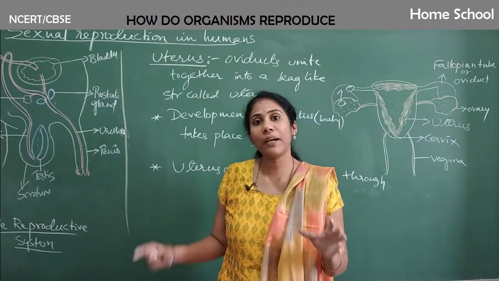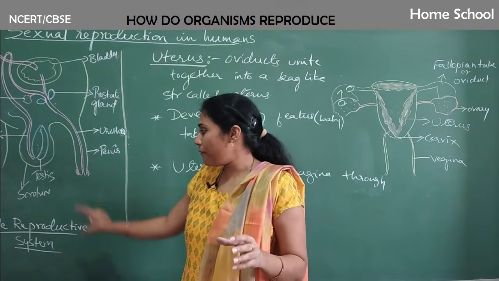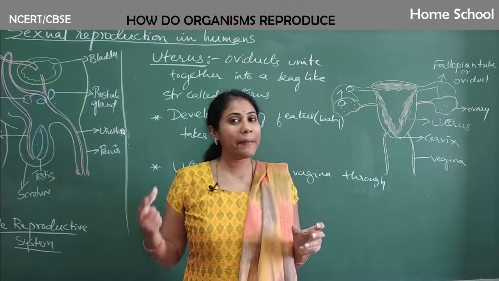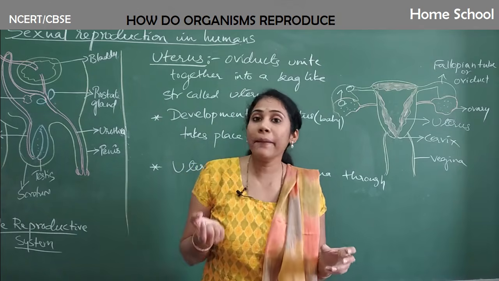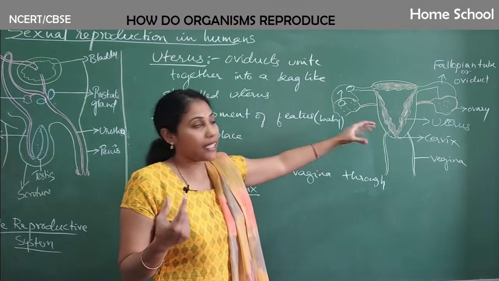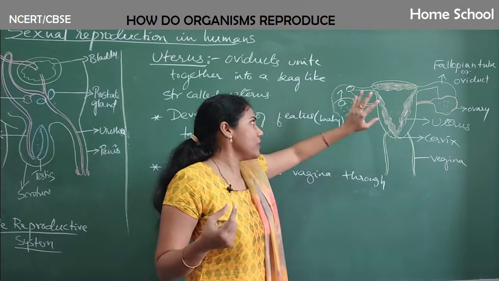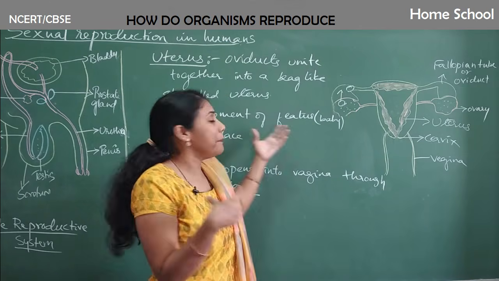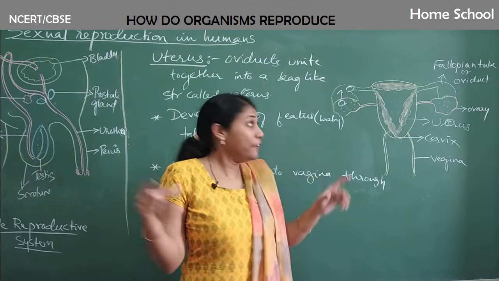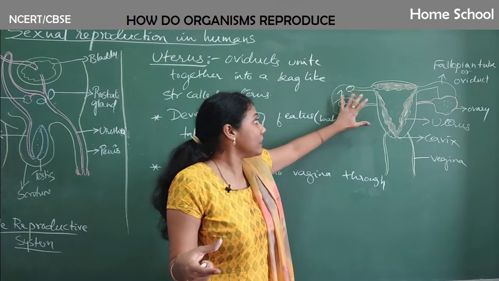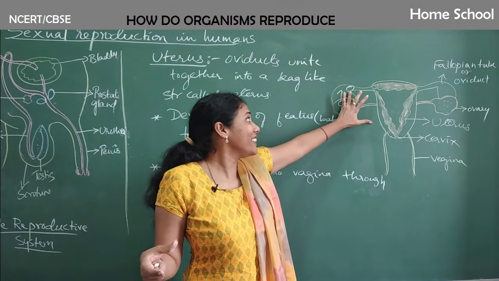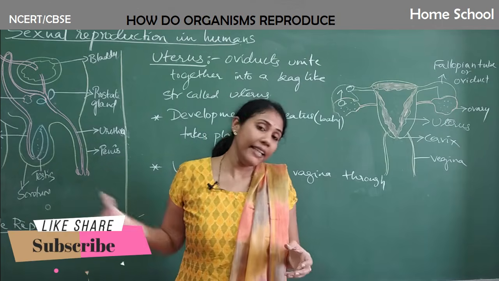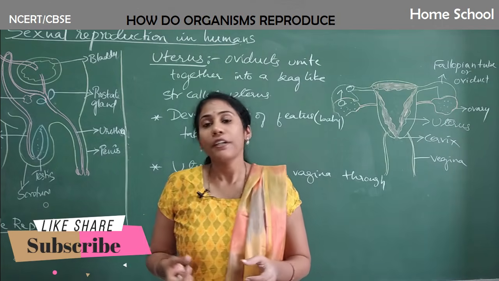With this, we have completed the different parts of male reproductive system and the different parts of female reproductive system. So in my next class, we will learn more about fertilization. Okay, so how does fertilization occur and what actually happens in the uterus during the development of fetus, right? And if fertilization doesn't occur, what happens to the egg that is there in the fallopian tube? Everything we will discuss in the next class. Till then, keep revising the concept.